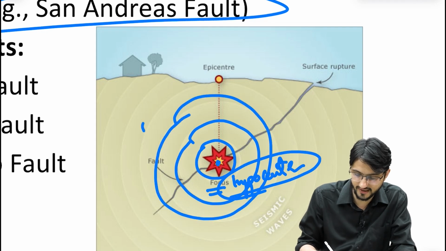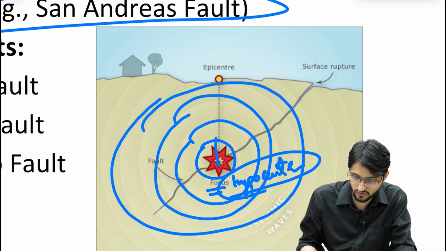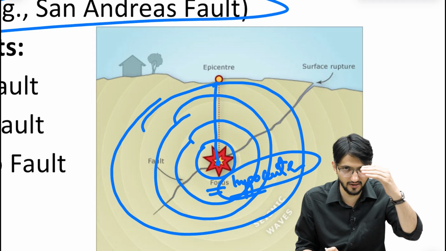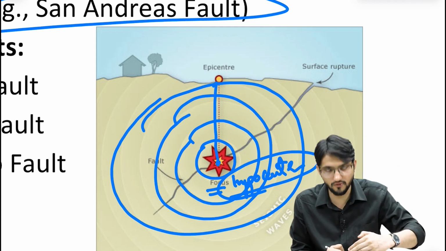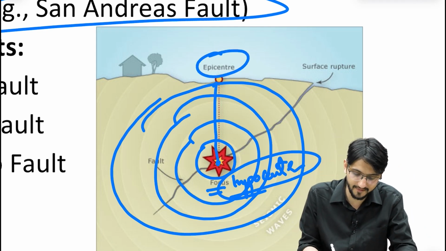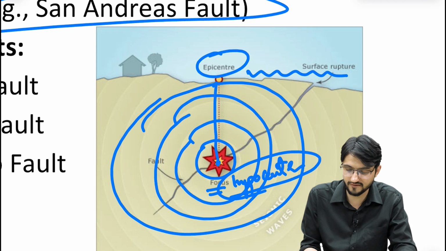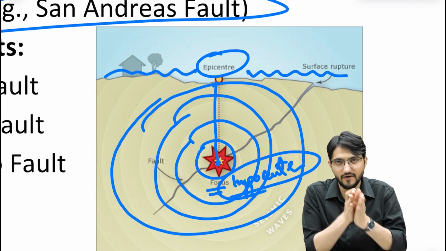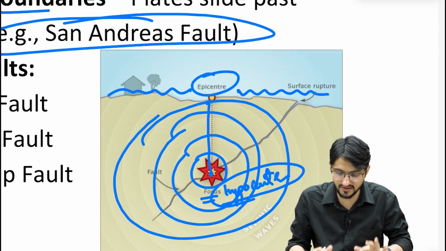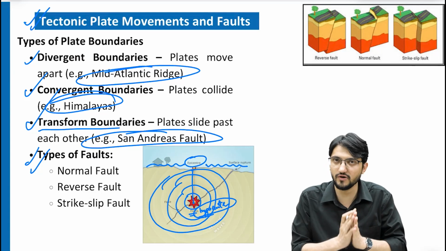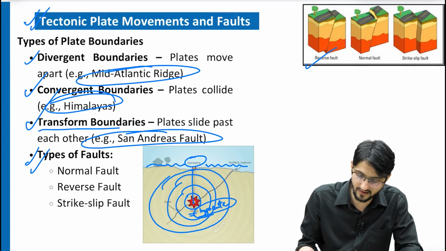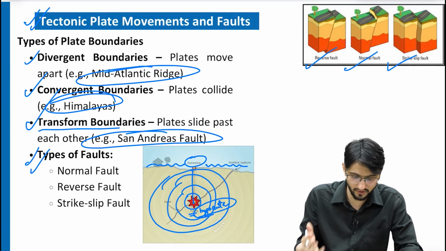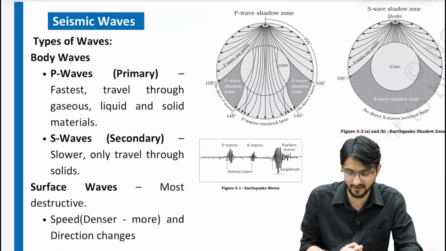The point on the surface closest to the focus is called the epicenter. From here, surface waves go in that direction. So this is the basic understanding of earthquake waves. There are three types of faults, and no need to go into detail: normal fault, reverse fault, and strike-slip fault.